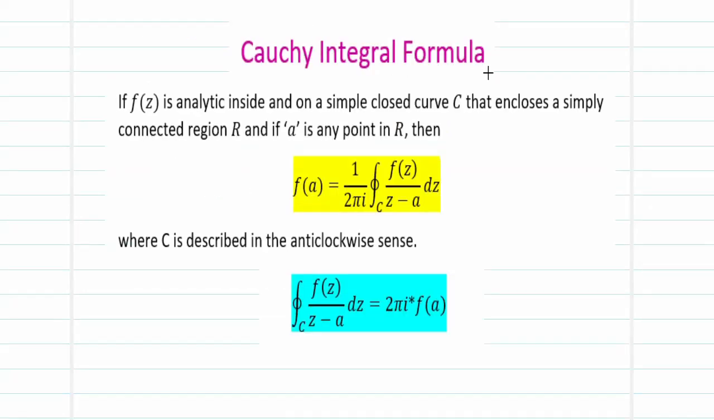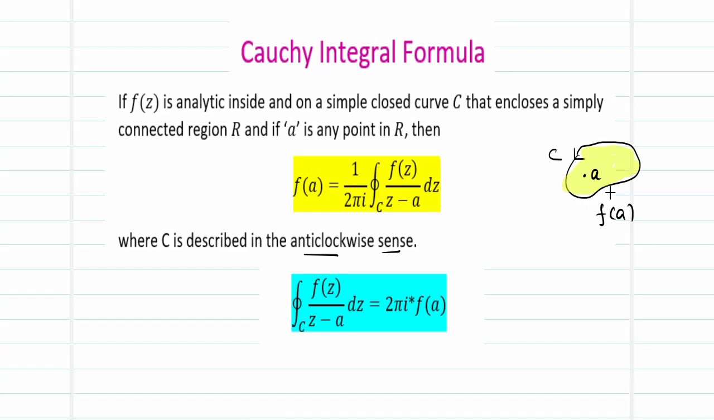Moving on, we have the Cauchy integral formula, which says that if f of z is analytic inside and on a simple closed curve C, that encloses a simply connected region R, and in this region R I have a point called A, then I can estimate f of A as 1 by 2 pi i times the integral over the curve C of f of z by z minus A dz, where C is described in the anti-clockwise direction.